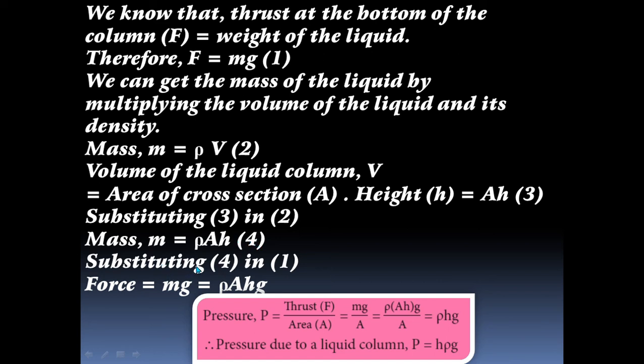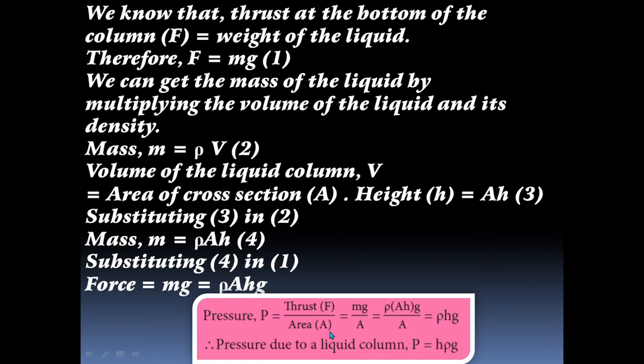Substituting equation 4 in equation 1 here. What is the value of mass? Mass is nothing but rho into AH. Just substituting the value of equation 4, we obtained force is equal to rho AH into g. That means the weight mg is nothing but rho AH into g.